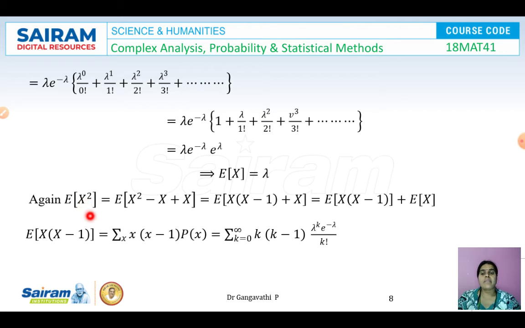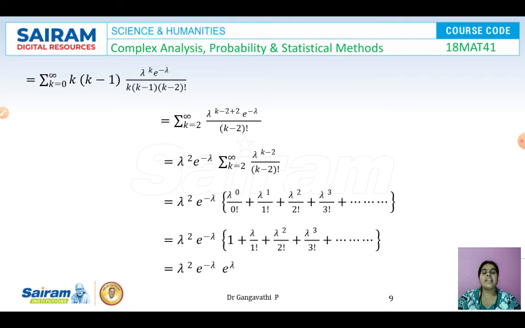Similarly, let us find expectation of x square. As we have done for the binomial, the same way we'll be doing it. We'll add and subtract x here, group the terms and write it like this. Take this term separately and we'll be using the definition of expectation again, substitute the probability function and simplify. And now here, instead of k into k minus 1, we will go for the next term also because x square has been used.